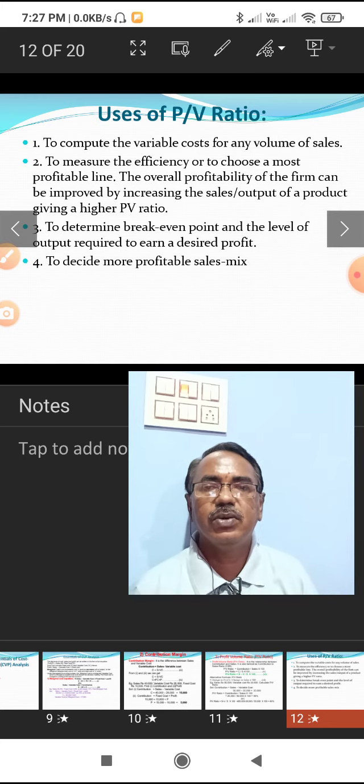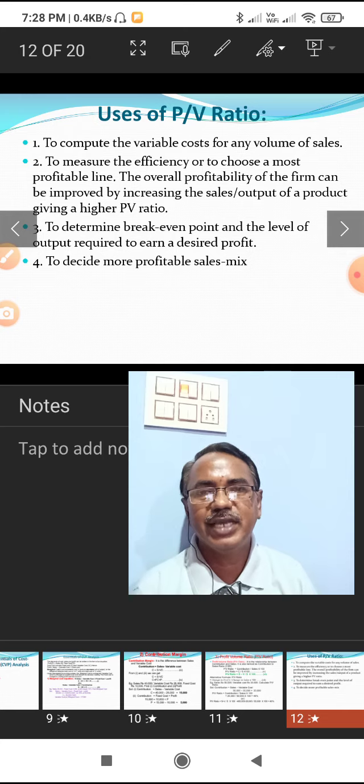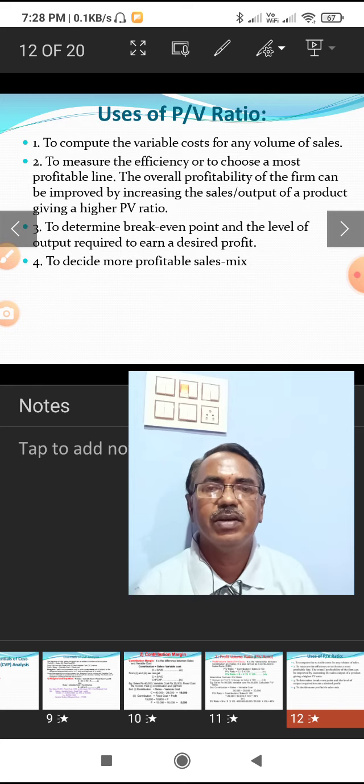Then, to decide a more profitable sales mix. What is the sales mix? Here, two or more products are to be sold, and to make the balance among all the products, we must decide which product mix has to be made.